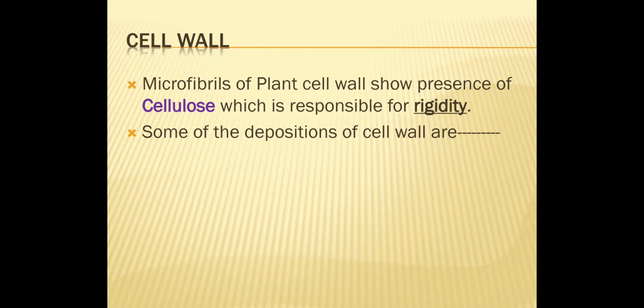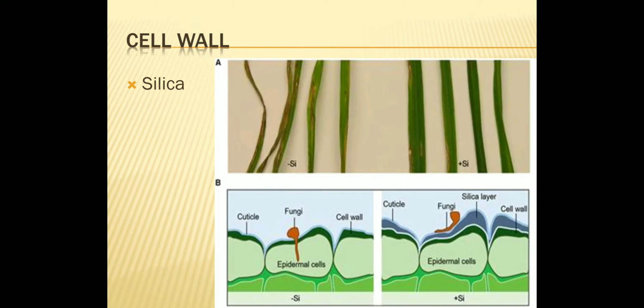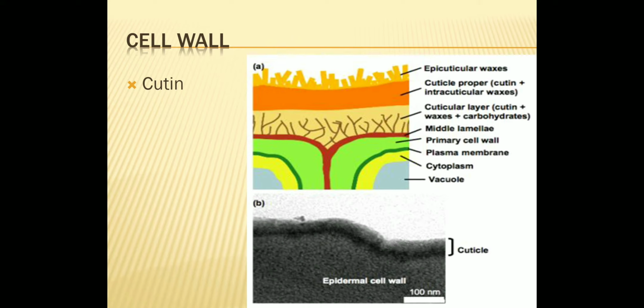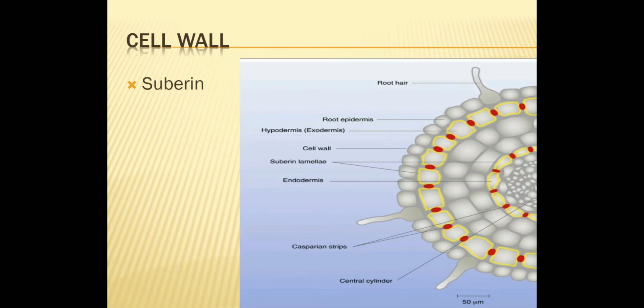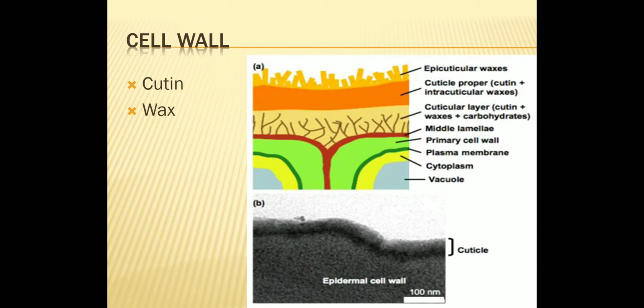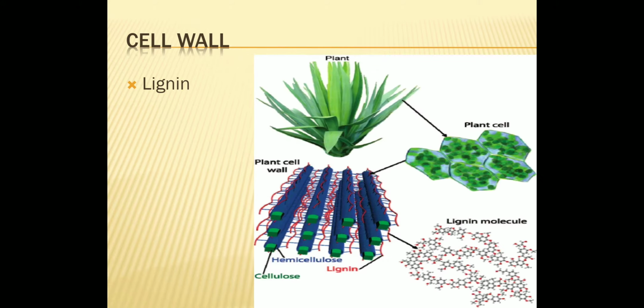Some of the depositions of cell wall are silica, which you can see in grass stem, cutin, which you can see in epidermal wall of land plants, suberin can be seen in endodermal cells of root, wax can be seen in epidermal walls of plants. It is found in both land plants and hydrophytes. Then lignin present in between cells.